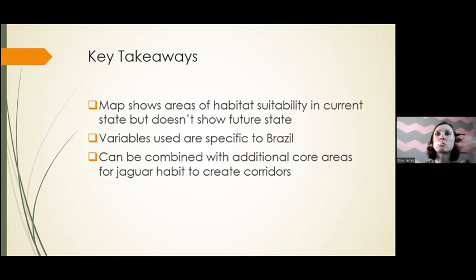This analysis can also be performed for other countries throughout Central and South America, but the variable criteria may differ, or different variables altogether may prove to be statistically significant. For instance, I looked at past selections in North American populations, and they didn't show as much avoidance to areas of higher terrain ruggedness. And then a study in Colombia found that distance to water was an important variable. Analysis in the future can also be combined with additional core areas of jaguar habitat throughout Brazil, and possible habitat corridors can be created, which would help sustain genetic health amongst these species and help the populations that are struggling outside of the Amazon as well.